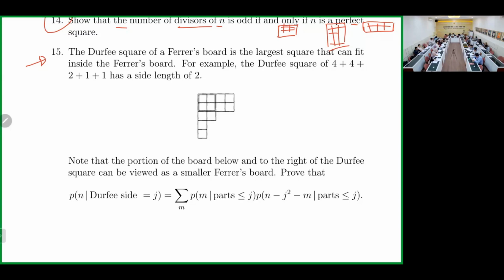So the Durfee square is the largest square of a Ferrers board that we create from the left top corner. So it should be clear for this example. The length of the Durfee square is 2. And then how do you prove that the number of partitions of n such that the Durfee side is equal to J is equal to the right hand side?